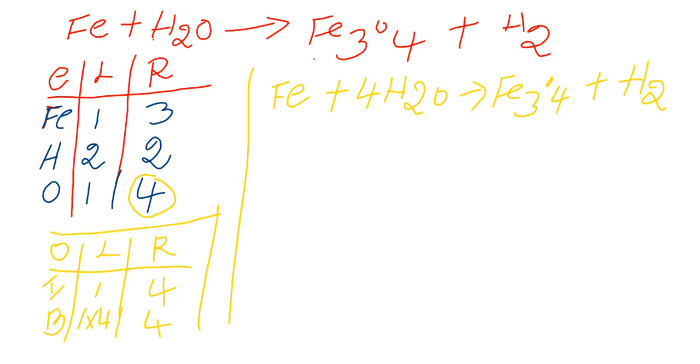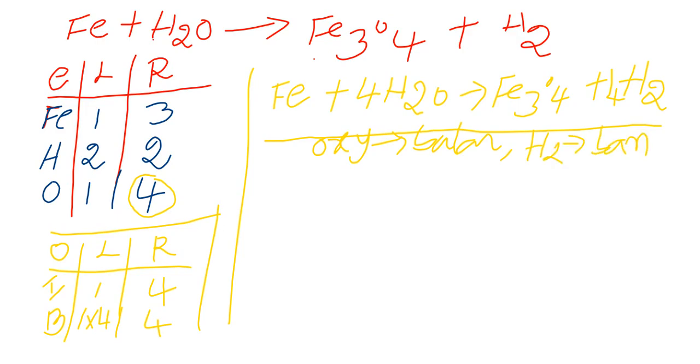Next, here we have 8 hydrogens and here we have only 2 hydrogens. Keep 4 here. Next, oxygen is balanced. Next, hydrogen is balanced. Next is to balance the iron.